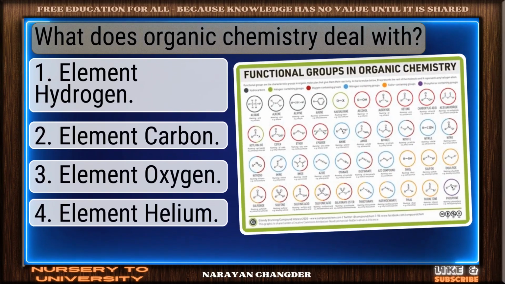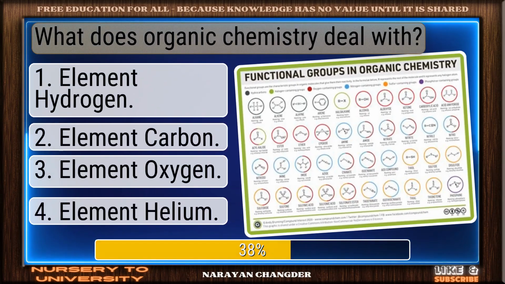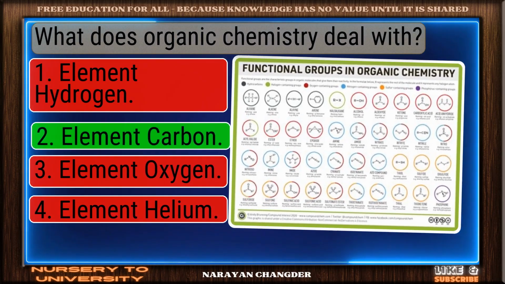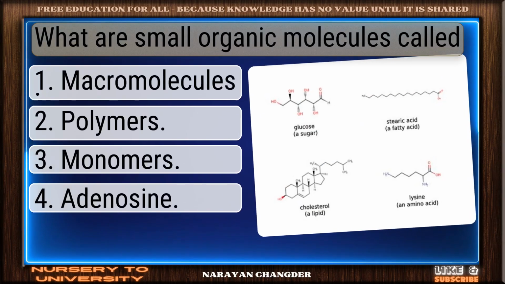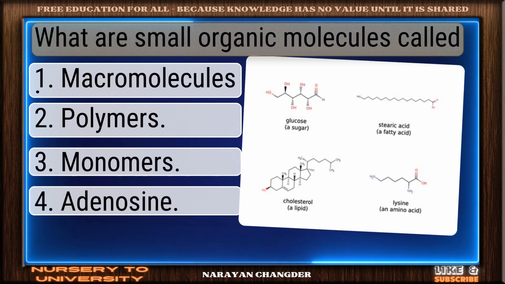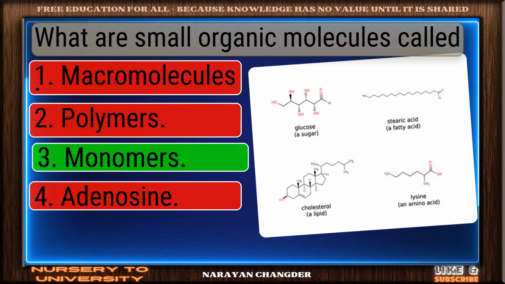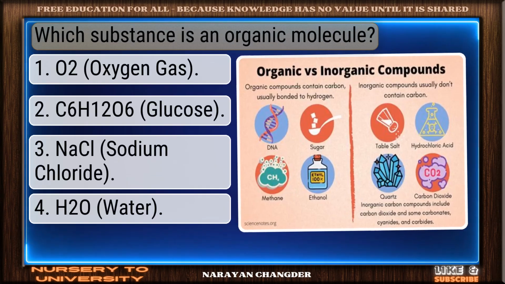What does organic chemistry deal with? Nice work. You chose element carbon and it is correct. What are small organic molecules called? Valid point. Monomers is true.